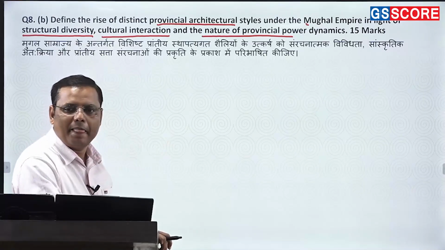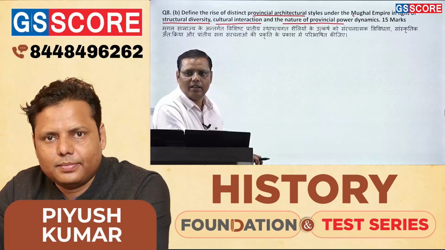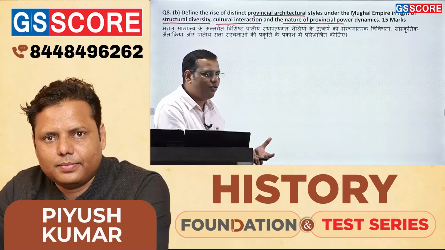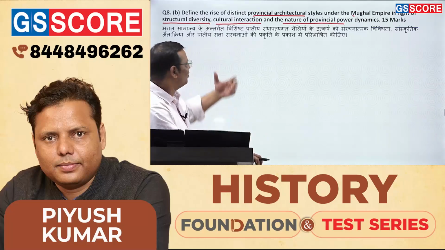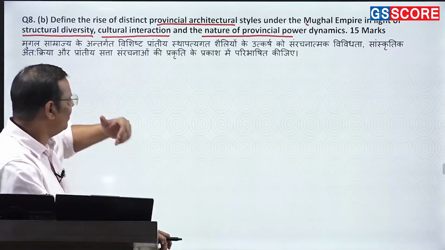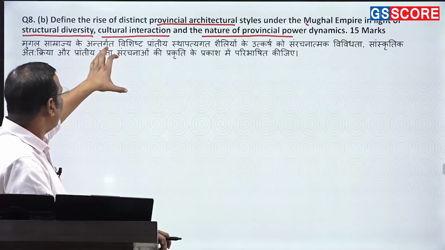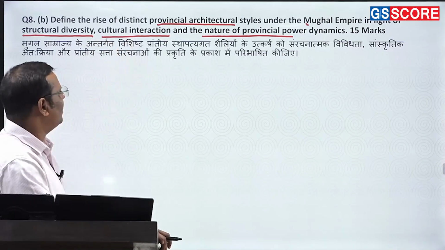Cultural interaction. Such as in the Deccan, here you can find the interaction with Islamic architectural style was very influential. On the other hand, when it comes to Rajasthan, Jammu and Kashmir, you'll find lesser impact of the Mughal architecture. So in a couple of places we can find a greater impact of the Mughals, and in a couple of places you won't find it.